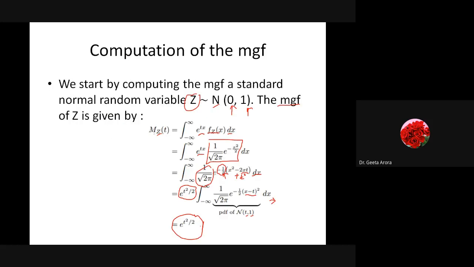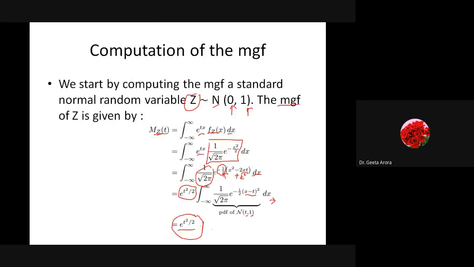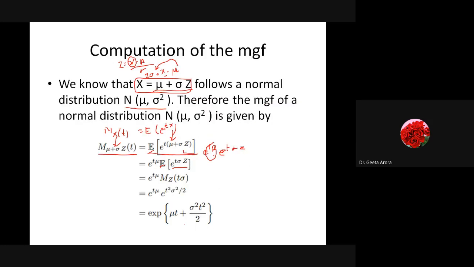And from here we can see the moment generating function of Z is e raised to t square by 2. So if for the moment generating function of Z we get e raised to t square by 2, for t sigma what will we get?